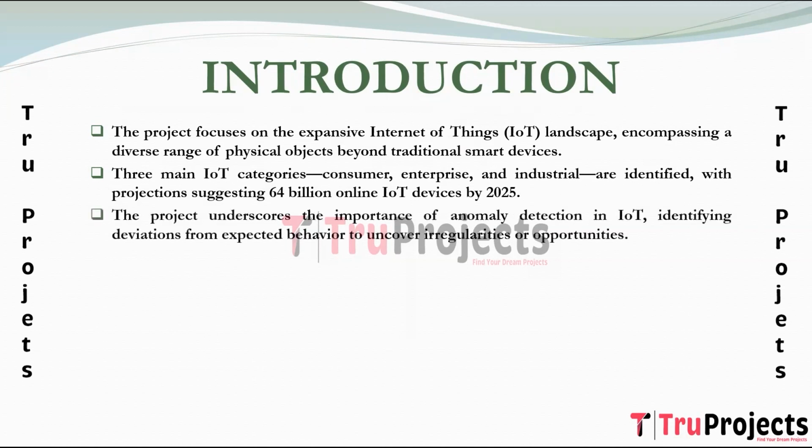Recognizing the significance of anomaly detection in IoT, anomalies are defined as patterns in the data that deviate from expected behavior. Anomaly detection plays a crucial role in identifying outliers, exceptions, irregularities, or surprises in IoT functions. Leveraging anomaly detection can help detect abnormal behavior, revealing significant events or potential opportunities such as technical issues or shifts in consumer behavior.